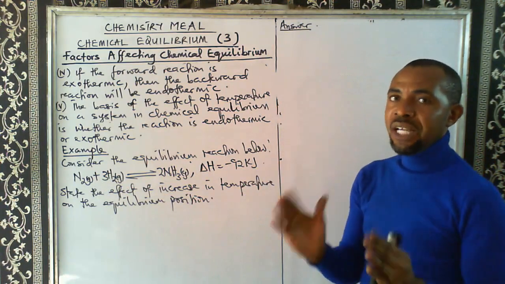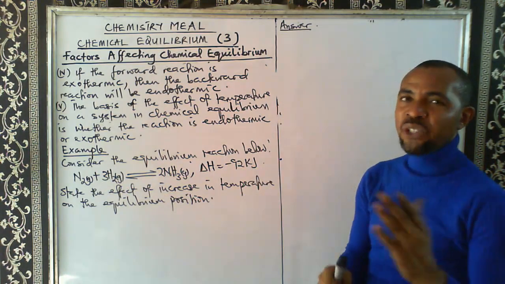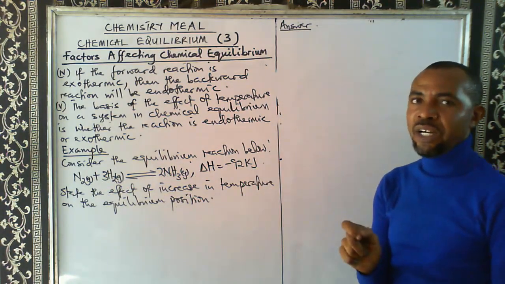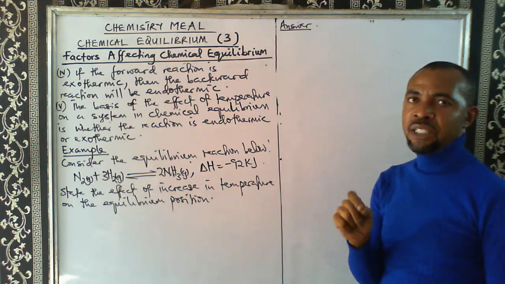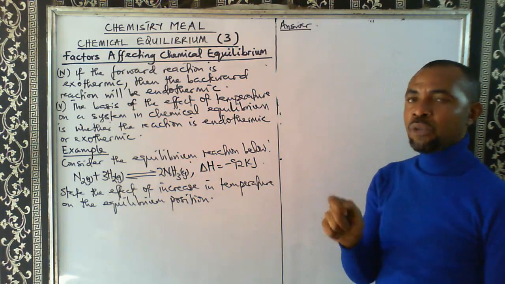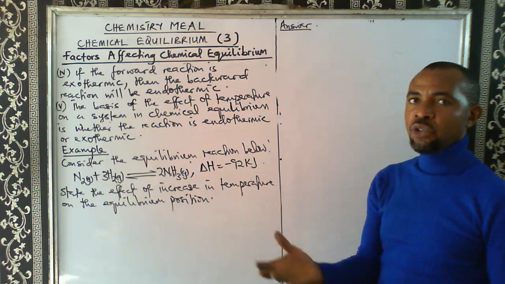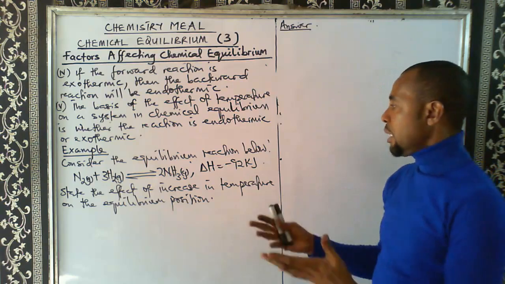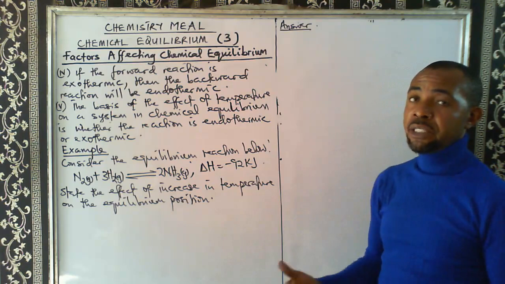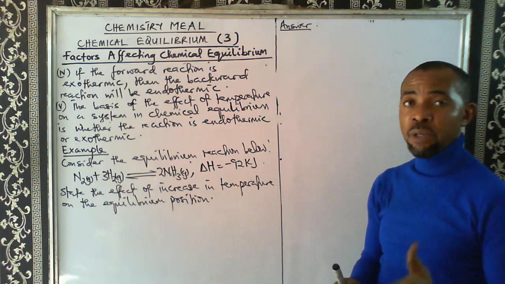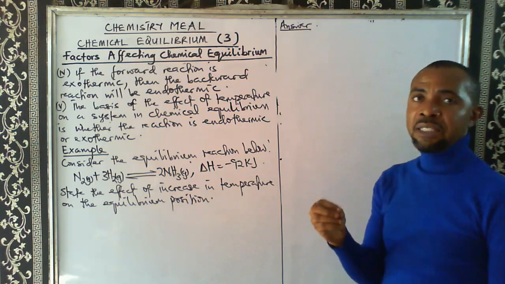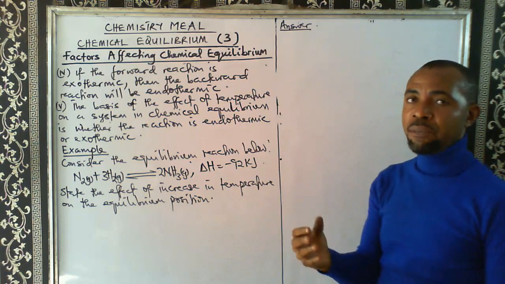So which side is endothermic? That's the first thing you will have to identify. You can take note of this and put it down somewhere. If you want to know the effect of an increase in temperature on a reaction in equilibrium, you must identify the side that is endothermic,